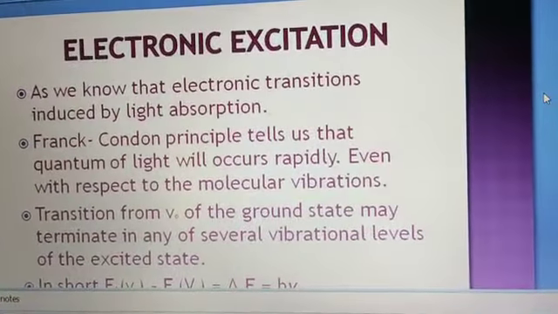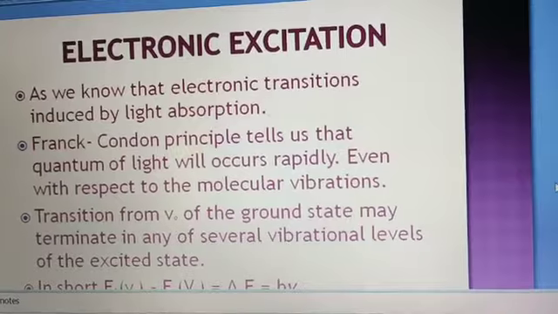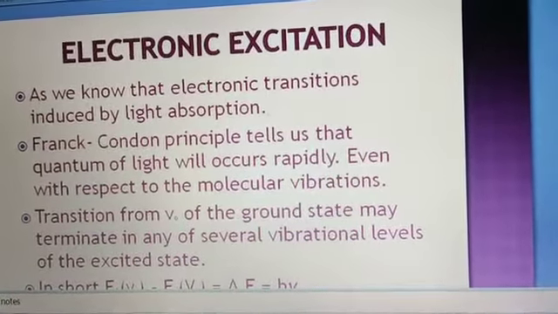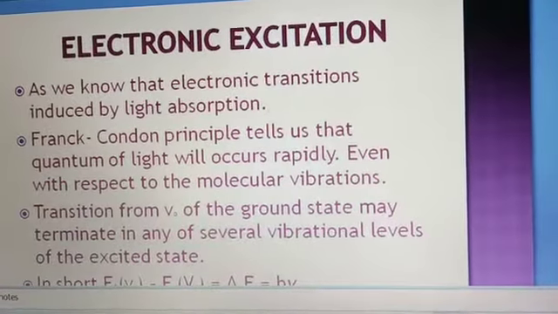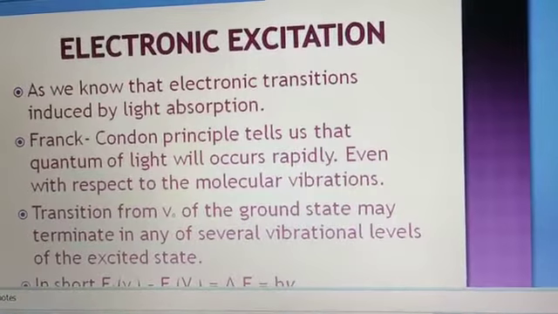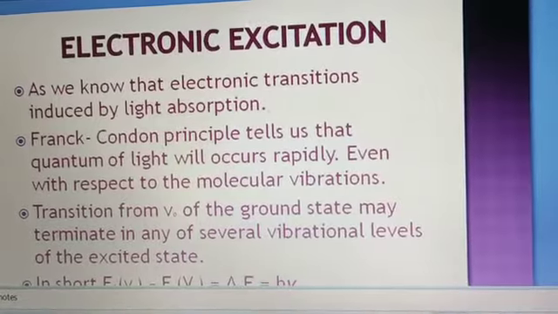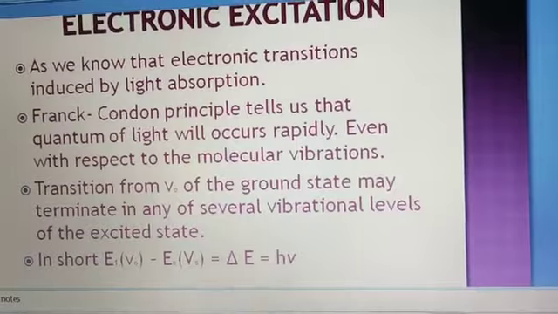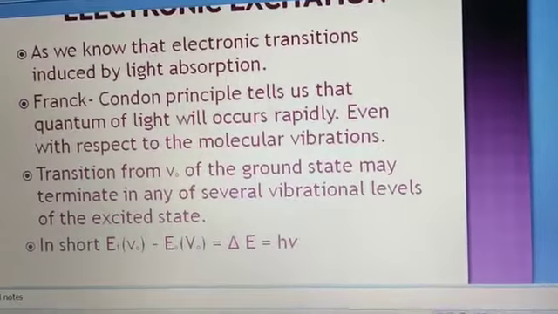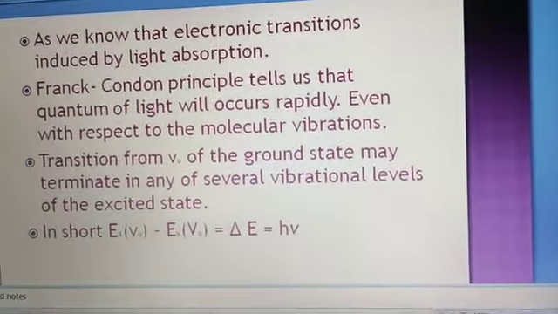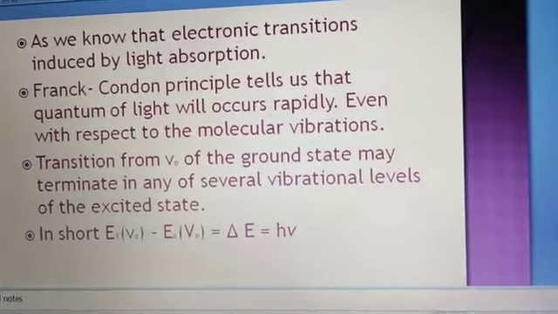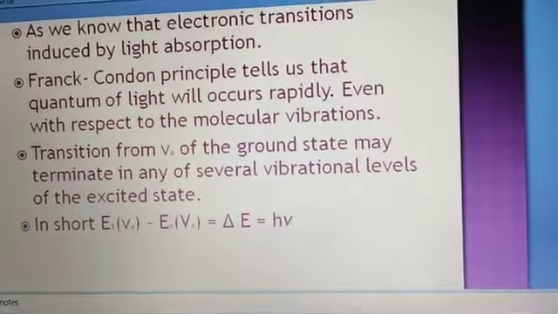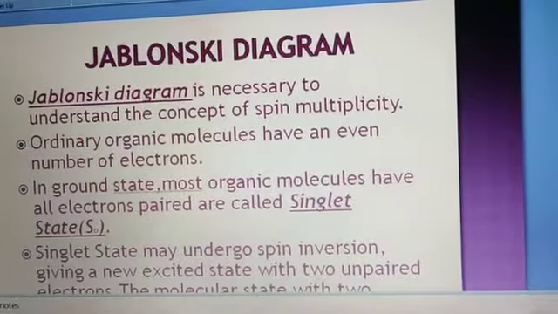About the electronic transition, as we know, electronic transitions are induced by the absorption of light. The Franck-Condon principle tells us that the absorption of a quantum of light occurs rapidly, even with respect to molecular vibrations, and transitions from the ground state may terminate in any of several vibrational levels of the excited state. In short, we can say delta E is equal to h nu.